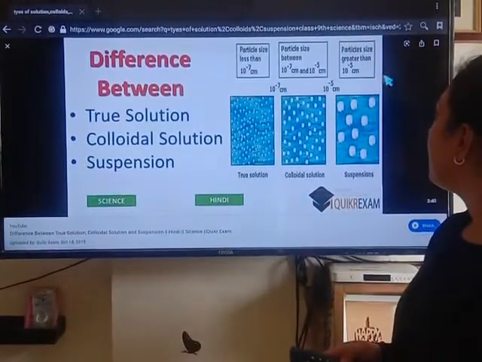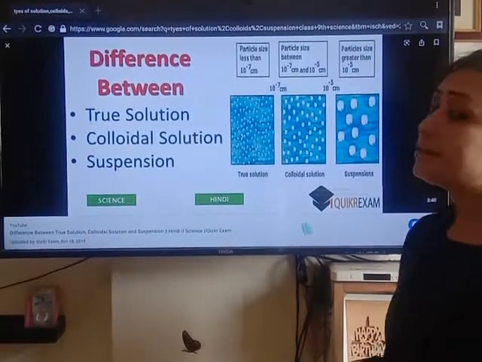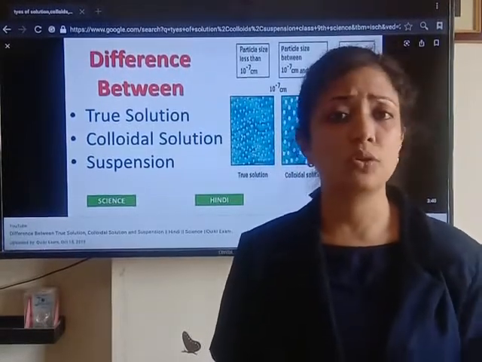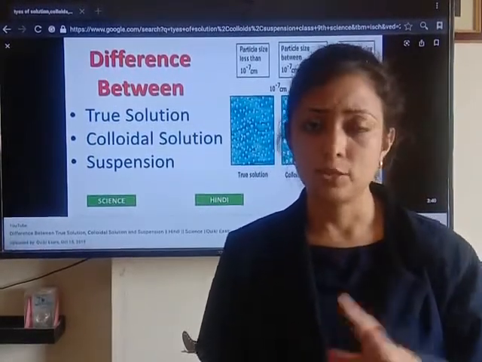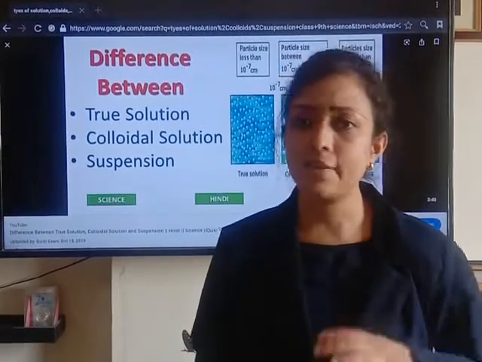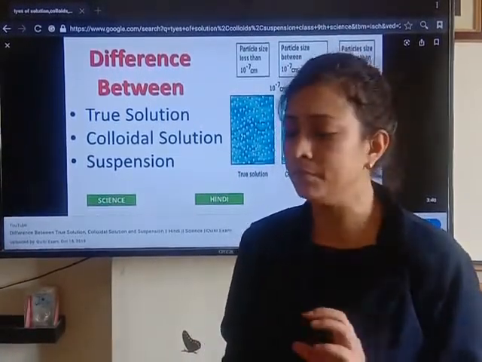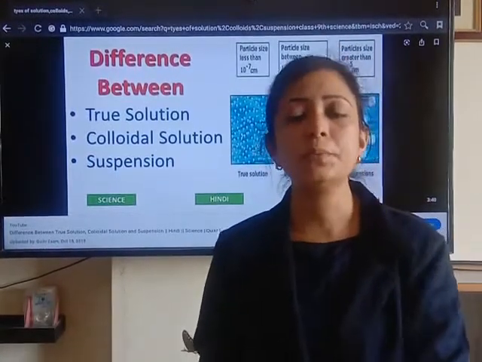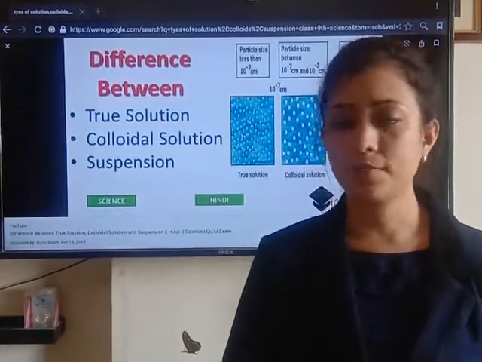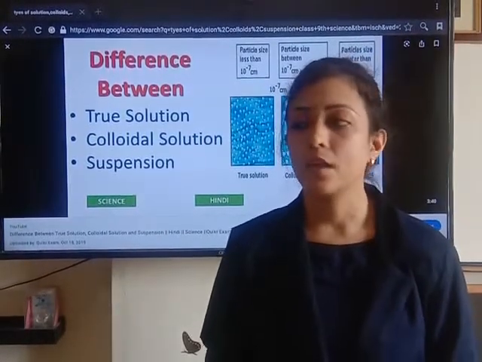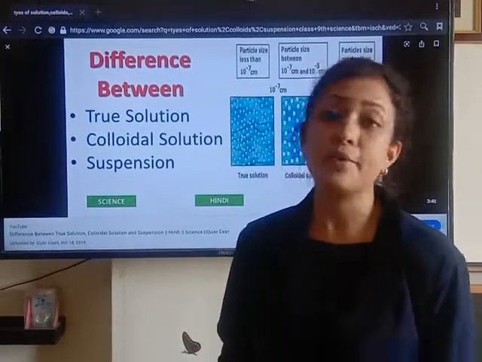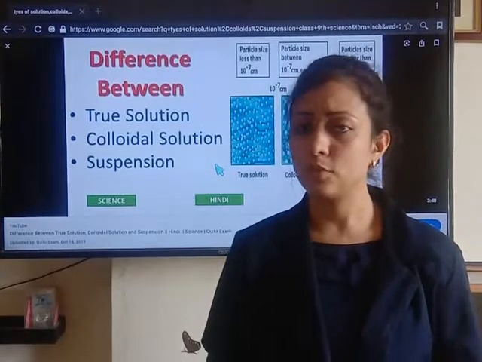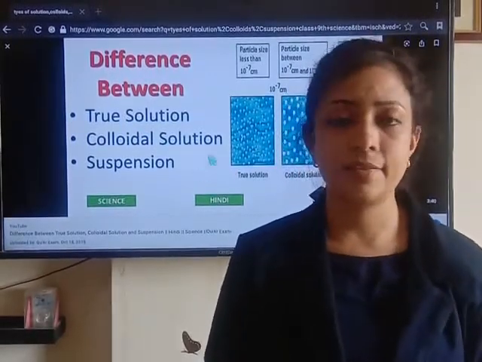And in a suspension the particle size is greater than 10 raised to minus 5 centimeter. For example, we can take the addition of soil into water. That will form a suspension. This particle we can see with our naked eyes. For example, wheat flour added into water will again form a suspension. This particle also we can see. Another example is if we add chalk powder into water. That will again form a suspension type of solution. Chalk particles also we can see with our naked eyes.